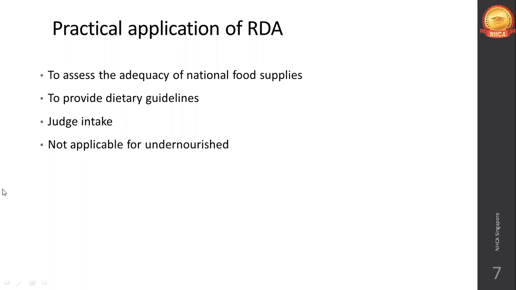So you can't use RDA for severely malnourished or severely obese people. For a relatively healthy population with slight standard deviations, you can use RDA. For people on the extremes of both sides of the spectrum of health, severely undernourished or morbidly obese, RDA does not apply.